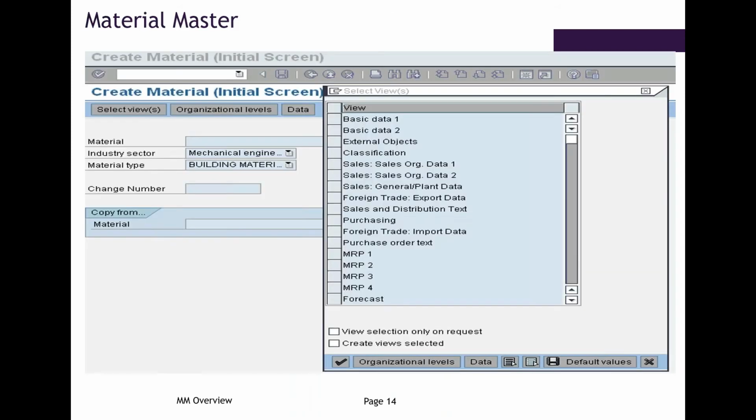See, this is a screen in SAP for creating a material master, and you can see different views here. Basic data, we have classification, we have sales view, purchase view, MRP. This is done by the consultant.